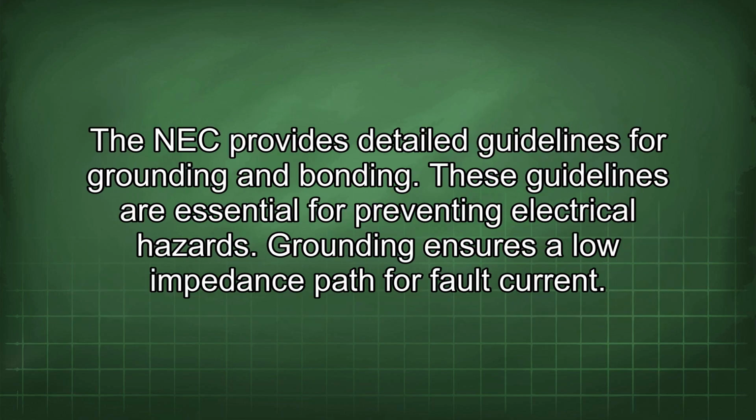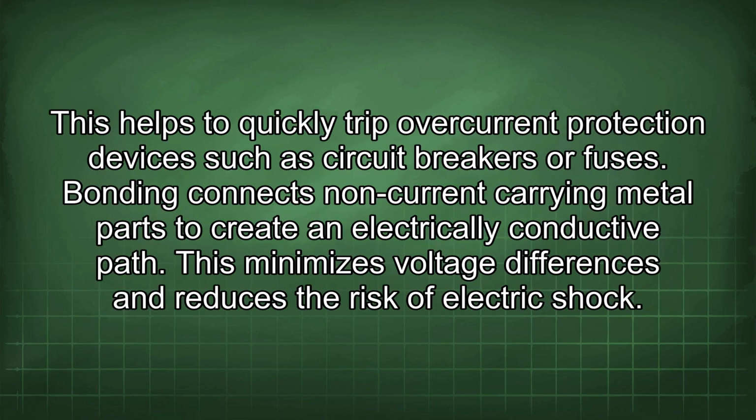The NEC provides detailed guidelines for grounding and bonding. These guidelines are essential for preventing electrical hazards. Grounding ensures a low impedance path for fault current. This helps to quickly trip overcurrent protection devices such as circuit breakers or fuses. Bonding connects non-current carrying metal parts to create an electrically conductive path. This minimizes voltage differences and reduces the risk of electric shock.